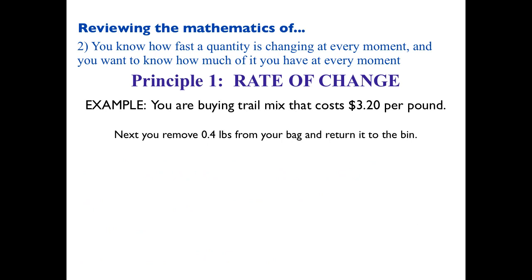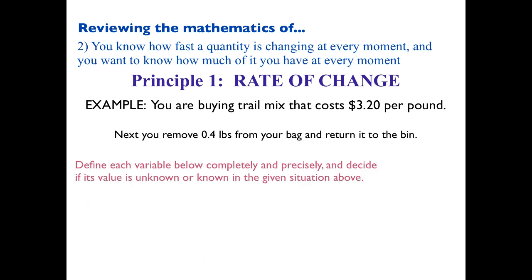We remove 0.4 pounds from the bag and return it to the bin when no one's looking, right? When no one's looking. What is dx now? So it has the same meaning. What's its value? Negative 0.4. How would we find dy? Right, dy is always m dx, or 3.2 in this case, dx.